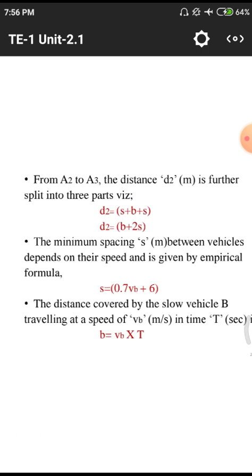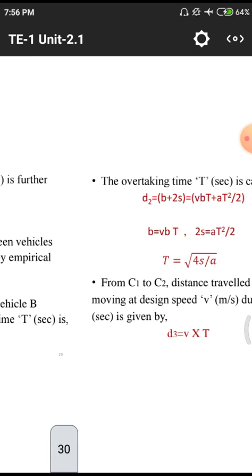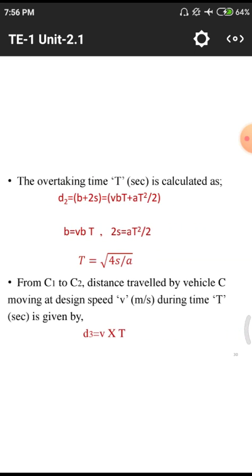Okay, this is the explanation to that previous diagram. Specified speed equals 0.7 into VB plus 6. Normal distance covered by vehicle B is B equals VB into normal time T. Overtaking distance D2 equals B plus 2S, that is equal to VB into T plus AT square by 2. So B equals VB into 2, 2S equals AT square by 2. So we will have to calculate the time equal to square root of 4S by A.